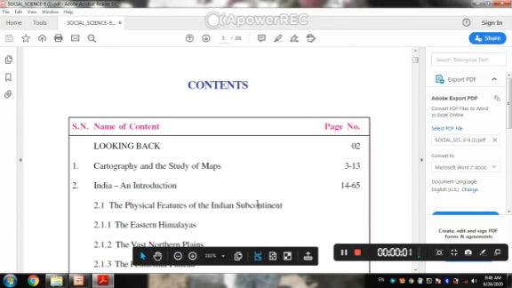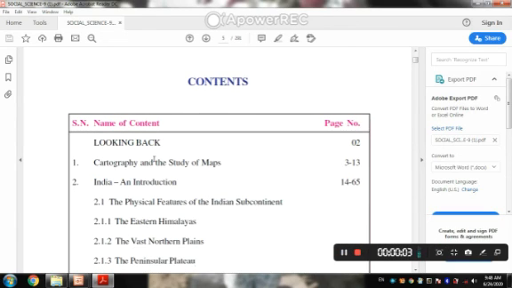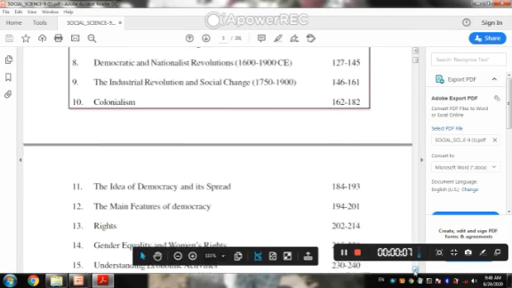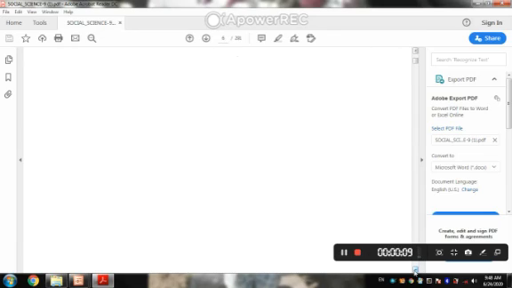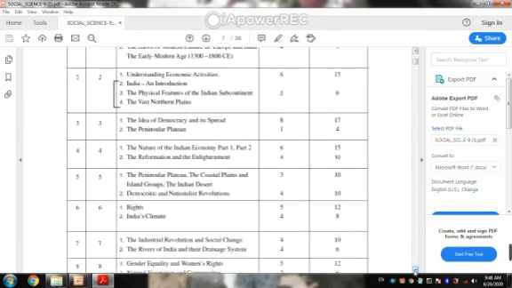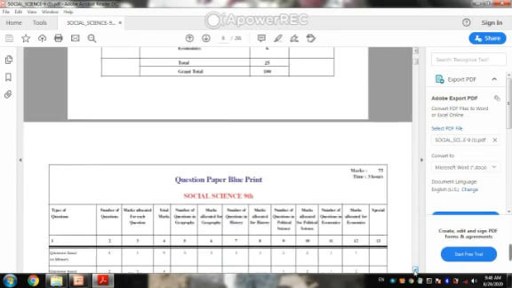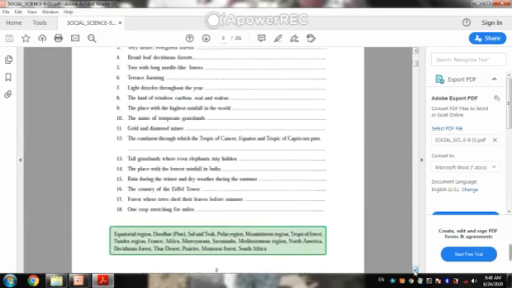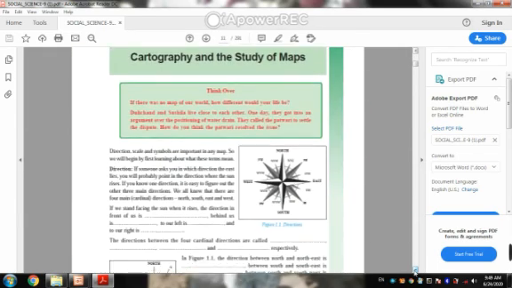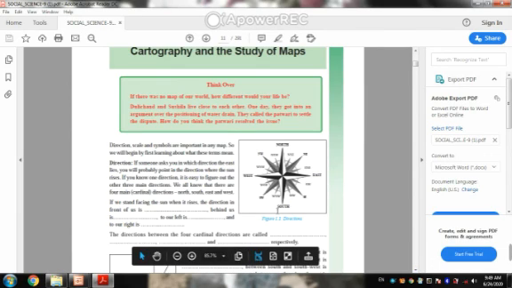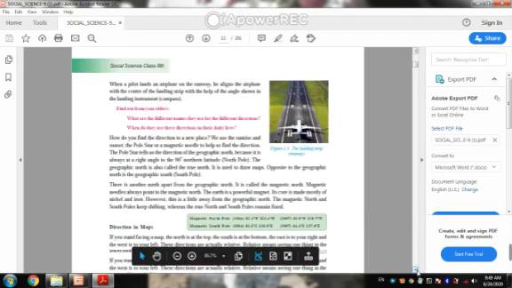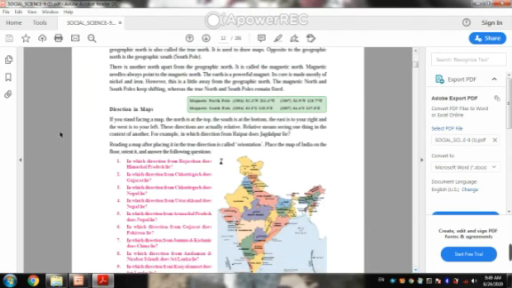So this is your textbook, first cartography and the study of maps. This is your chapter number 1, geography. So let's discuss from your books. First, cartography, and this is chapter number 1, cartography and the study of maps. This is called direction. Direction is an important component. And next one is direction in maps.